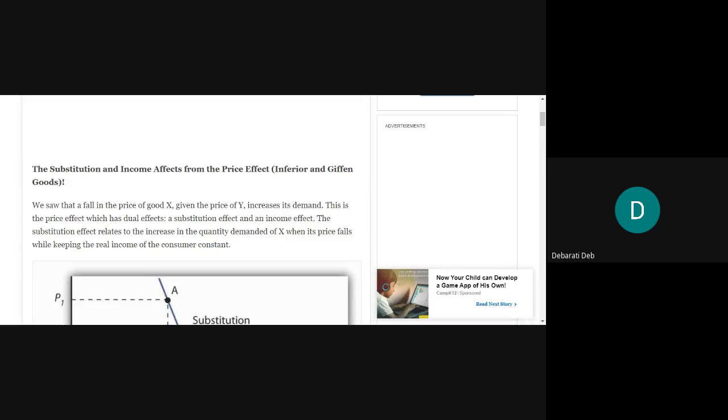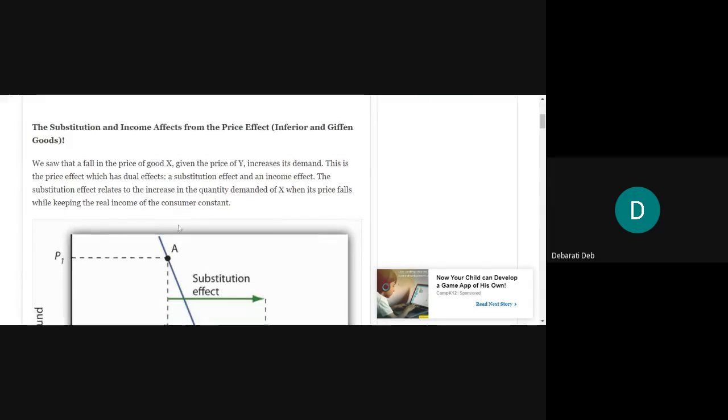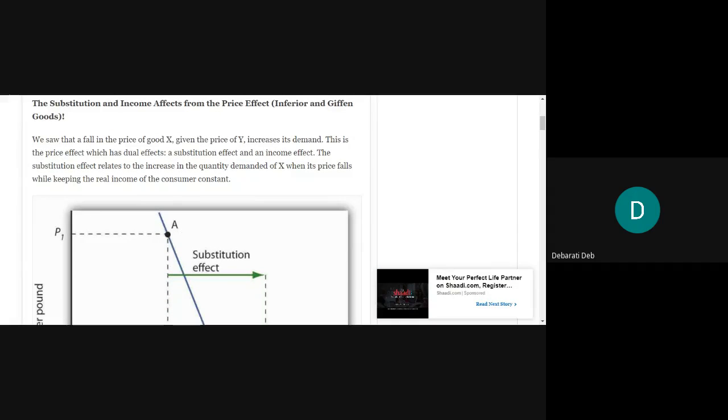Then we will have a clear idea about that. First, we will know what is inferior good and what is given goods, and after that we will learn the substitution, income, and price effect. Okay. So today we will cover the substitution, income, and price effect for only the normal goods. So we begin with the description, what is going to be there, and then we will carry on with the real process.